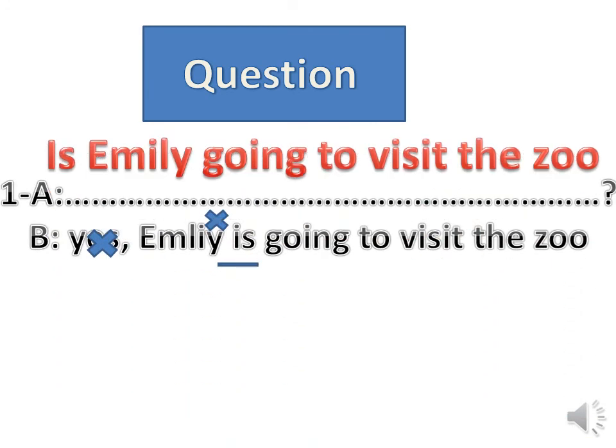Okay, grade 3. Moving now to the question. How can I make a question? Number one, Emily is going to visit the zoo. Okay, we cross yes and then underline the verb. And we have said before, grade 3, if I find that the verb is am or is or are, we make a switch. So the question will be, is Emily going to visit the zoo?